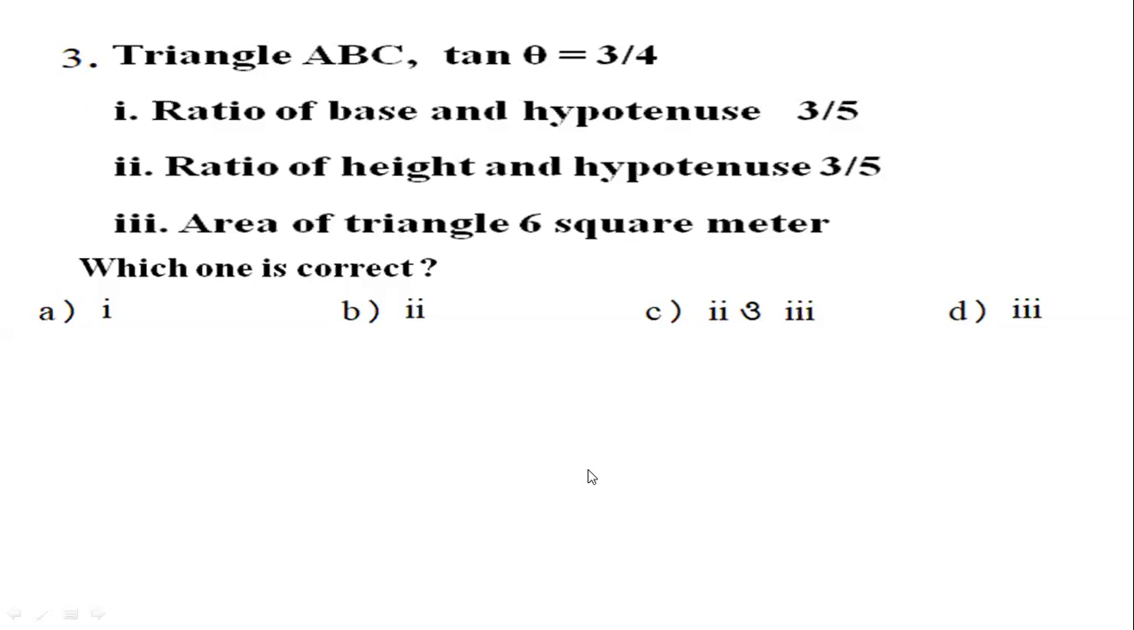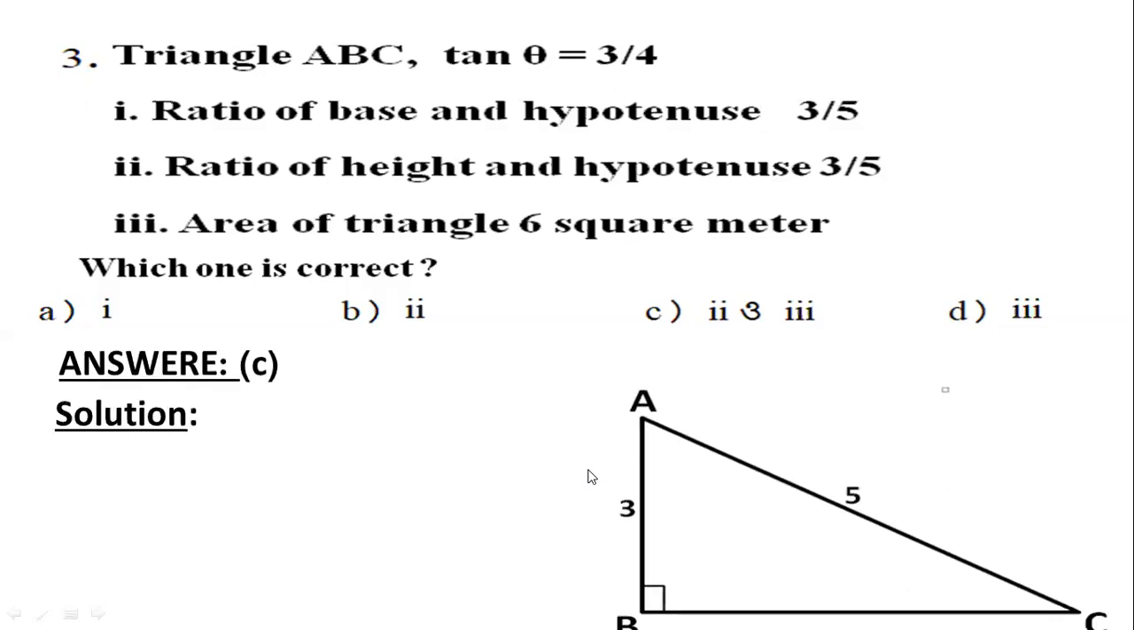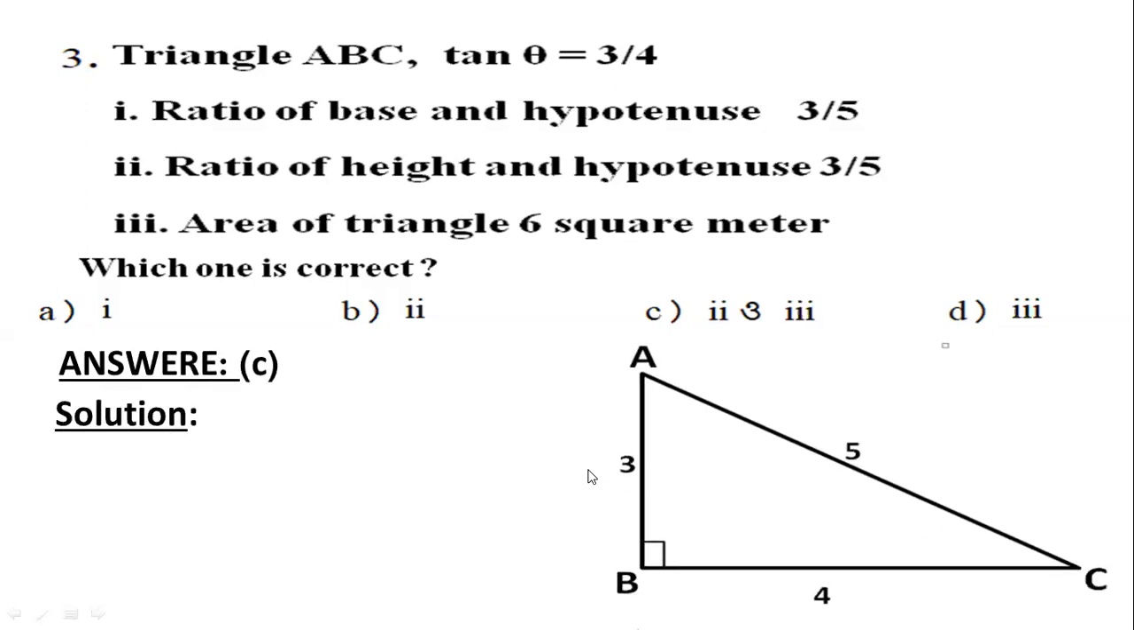To solve these types of problems, we obviously go for a right angle triangle, where tan theta equals height by base, that is 3 by 4, and our hypotenuse must be 5 according to the Pythagoras theorem. Okay. Then ratio of base and hypotenuse. Here base is 4, hypotenuse is 5. So ratio of base and hypotenuse must be 4 by 5. And here it is given 3 by 5. So this option will not be granted.